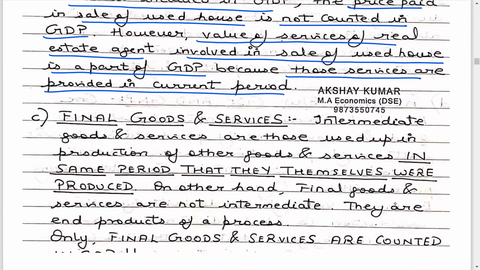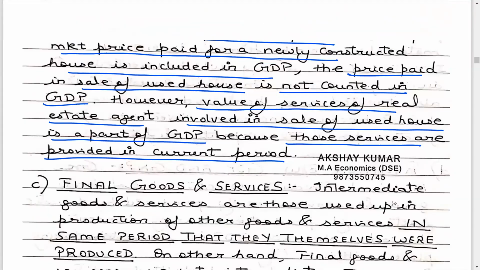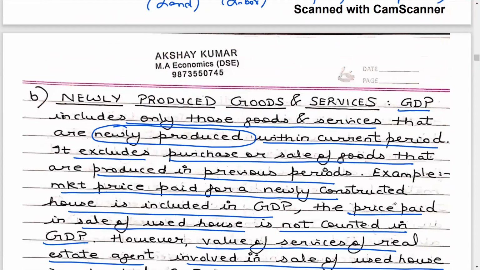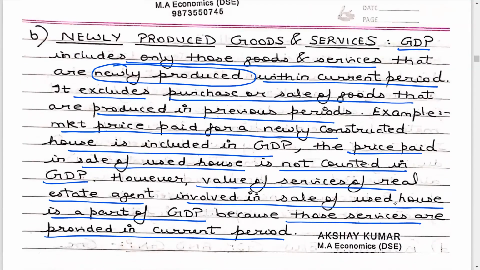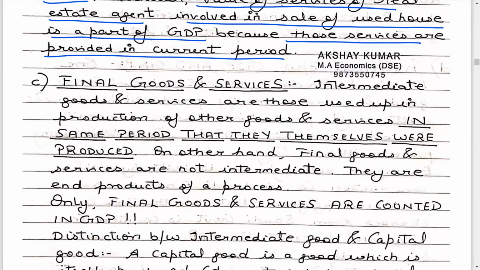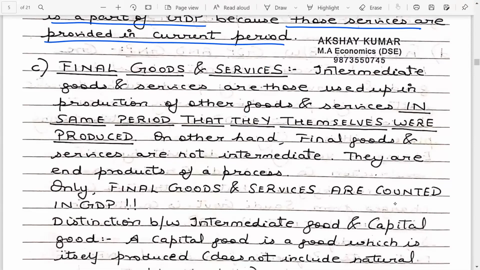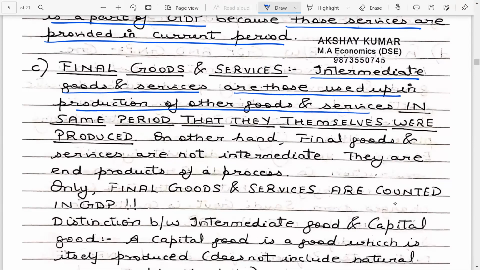Okay, then let's talk about point C. Point B was newly produced. That means GDP includes only newly produced, not old. Point C talks about final goods and services. So we know from the previous lecture that intermediate goods and services are those which are used in the production of final goods and services in the same period in which they themselves were produced.